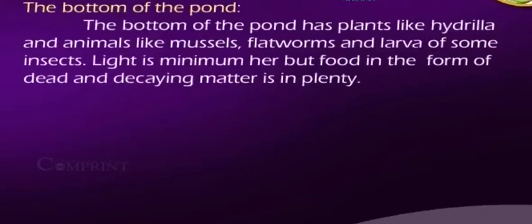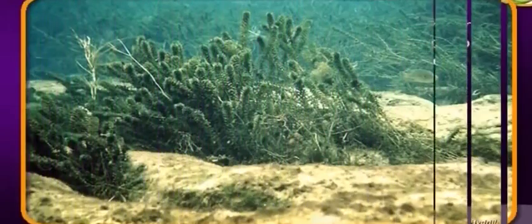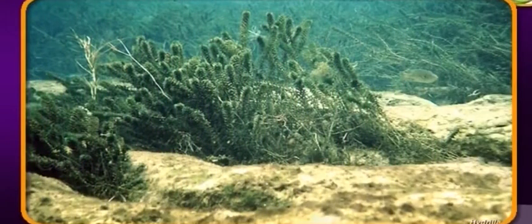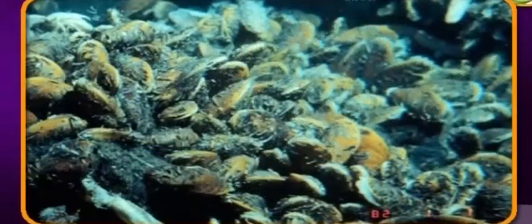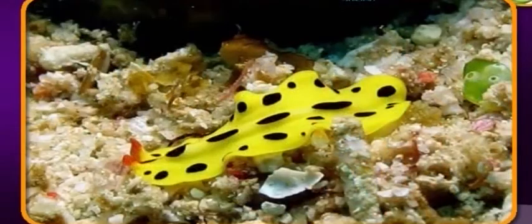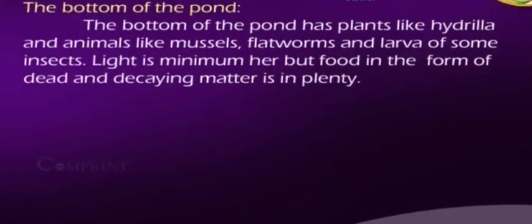The bottom of the pond. The bottom of the pond has plants like hydrilla and animals like mussels, flatworms and larvae of some insects. Light is minimum here, but food in the form of dead and decaying matter is in plenty.